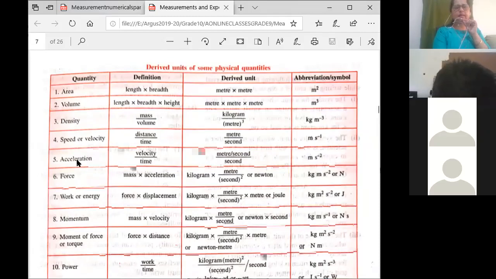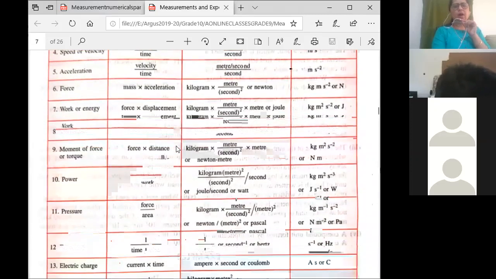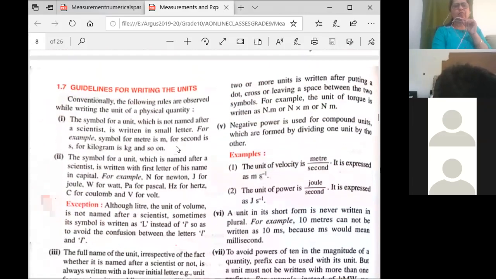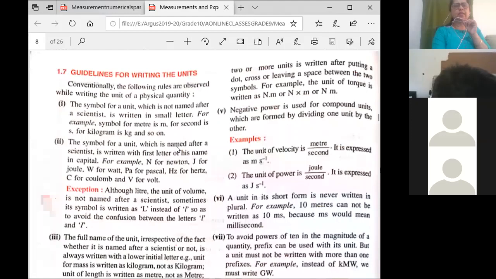Now one more example, acceleration. You all know it is velocity upon time. Velocity is meter per second and time is second. So acceleration is meter per second square. These are the derived units that you have, power and so on. So just go through the derived units. Now, very important guidelines for writing the units. Do we have to learn all the derived units? No, you already know most of the units. You don't have to learn them.